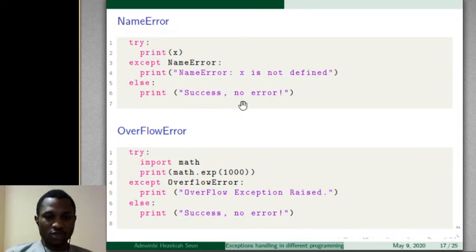Else print this. Also OverflowError. We are trying to compute exponential 1000, and this is big enough, so we expect or we see an overflow error. Then this is how to handle it using try, except, and else.